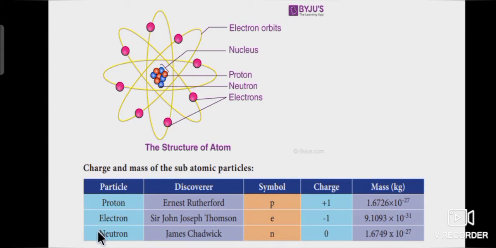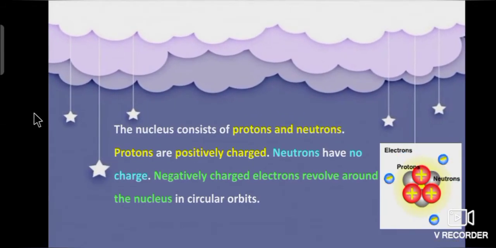Next, neutron was discovered by James Chadwick. Symbol is small n. Charge is 0. Mass of neutron is 1.6749 into 10 to the power of minus 27 kilogram. Students, the nucleus consists of protons and neutrons. Protons are positively charged. Neutrons have no charge. Negatively charged electrons revolve around the nucleus in circular orbits.